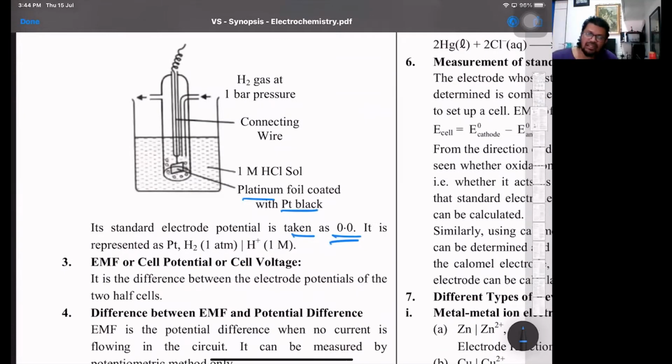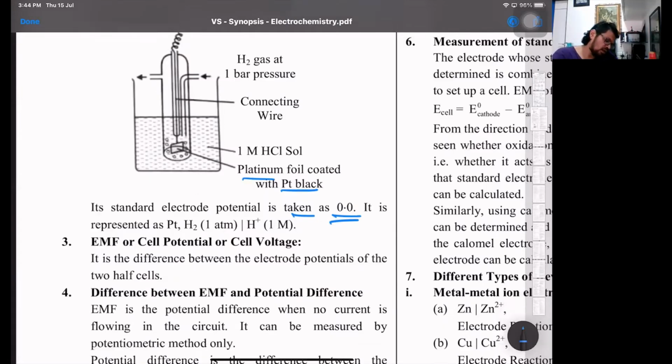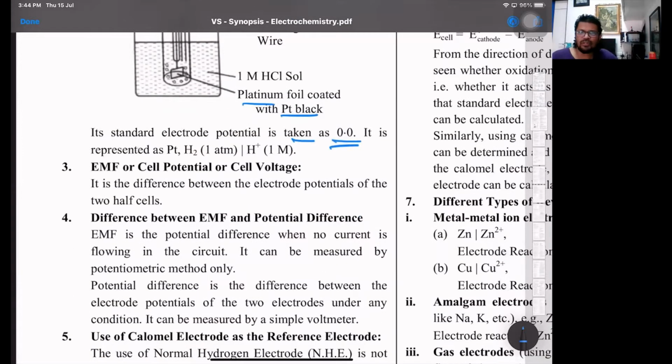That's why in the SRP series, all the values of the electrodes are found by coupling with SHE, which has an arbitrarily fixed potential of 0 volts. So whatever the EMF, you can easily calculate the electrode potential values of all the other electrodes. Cell potential is the difference between the two half cells.